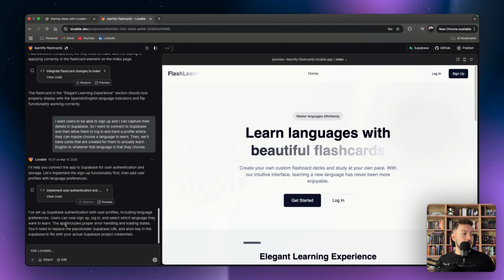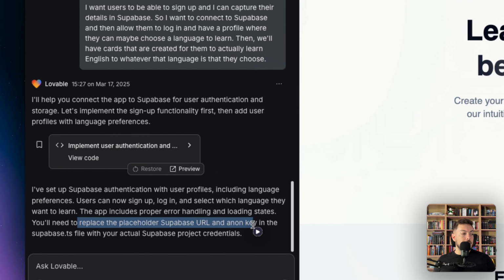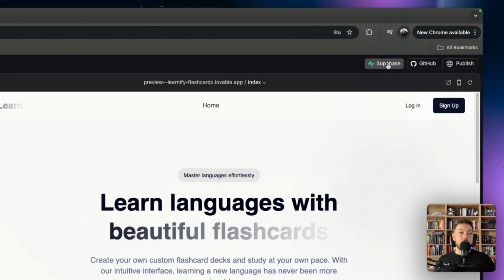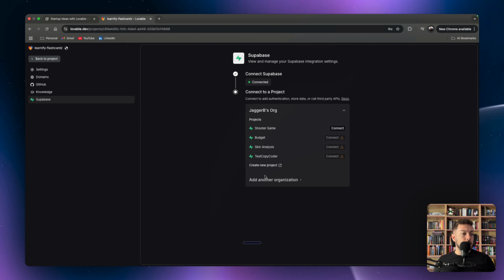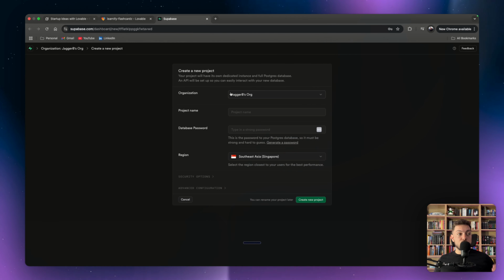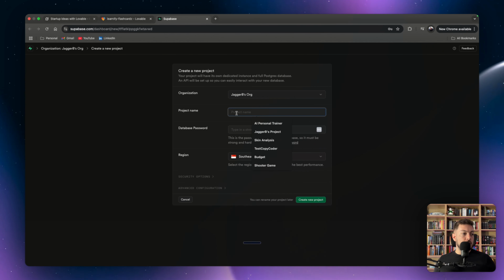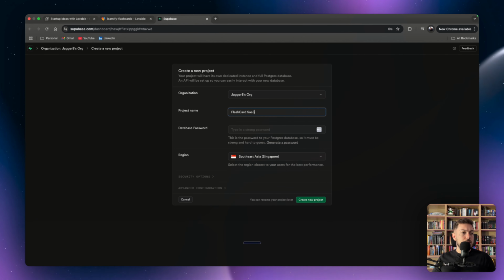Okay, so it says it's set up Supabase, but we need to replace the placeholder Supabase URL and anonymous key with ours. So what we can do is go to the Supabase button in the top right corner, and we can connect over here. We're going to create a new project. You can create multiple projects in Supabase. After you create an organization in Supabase, you can do this all for free. Supabase is your backend. Think of it that way. And it's cloud-based. So there, we're going to create something called flashcard SaaS.